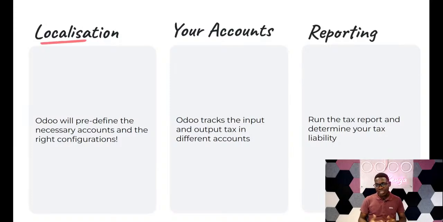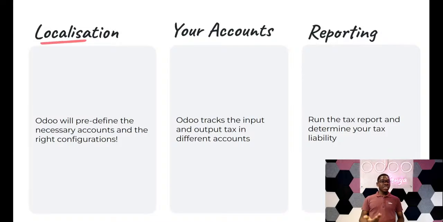The first thing is localizations. At Odoo, we have a list of localizations. This simply means that these are a list of rules that underpin a particular jurisdiction. We already have a particular localization for various countries, and these localizations are basically for accounting. Particularly, you'll have the chart of accounts already listed and predefined, together with the taxes.